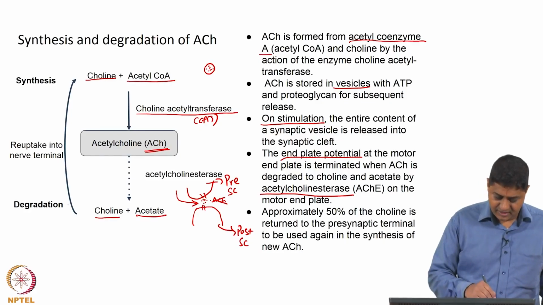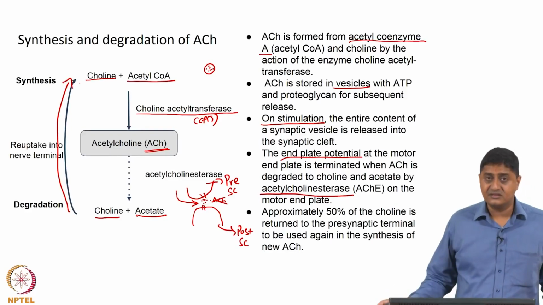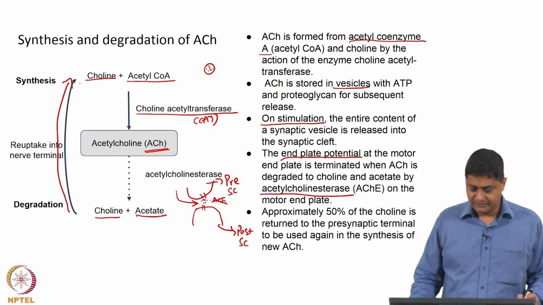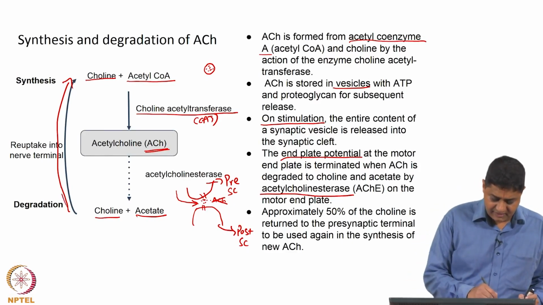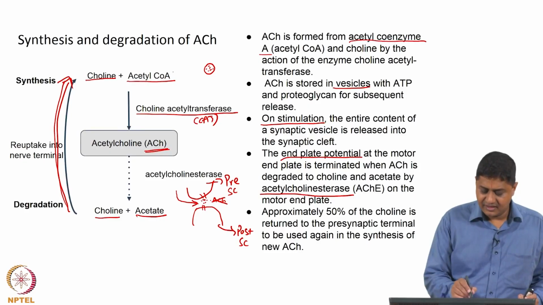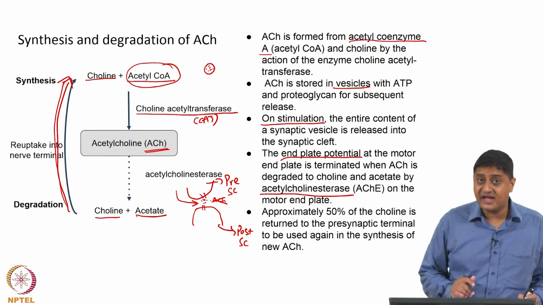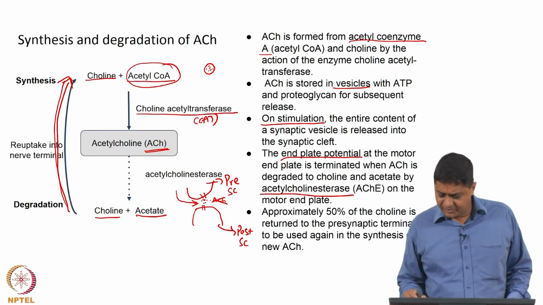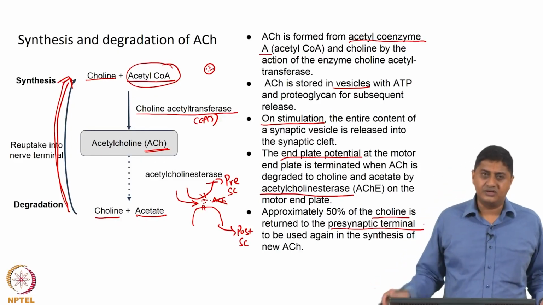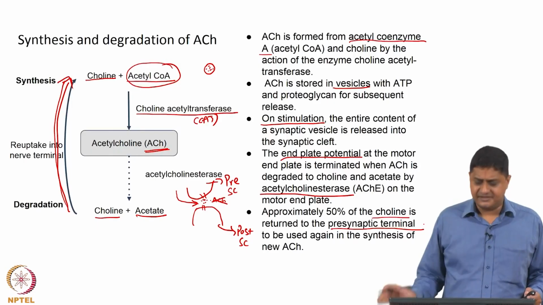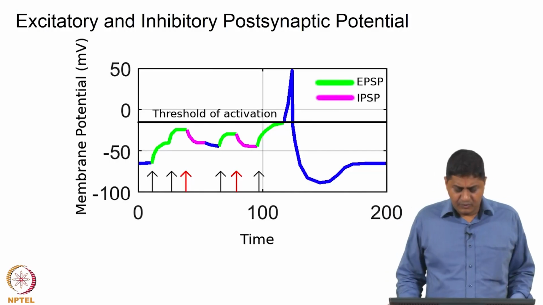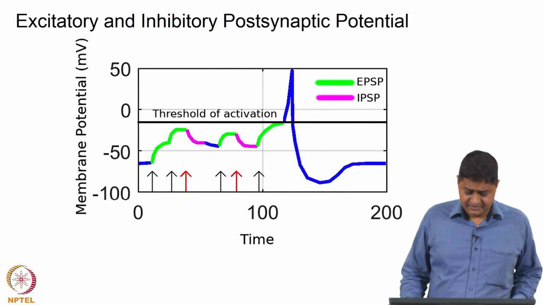This choline can be reuptaken by the presynaptic cell for making more acetylcholine. So, choline is reuptaken or recycled, then the question is where acetyl coenzyme A comes from. That comes from the presynaptic cell. Approximately 50% of choline is returned to the presynaptic terminal and the remaining choline is cleaned out. Now, what could happen at the postsynaptic cell?